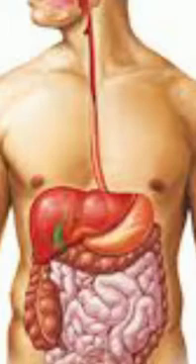Today we are going to see the digestion process. Main sites of digestion are the mouth, stomach and small intestine.